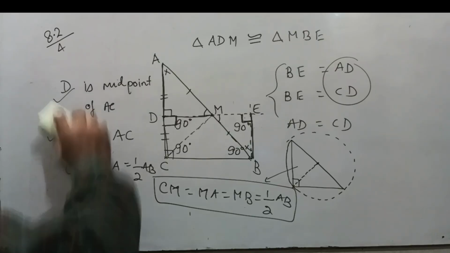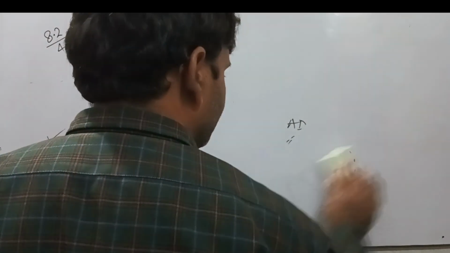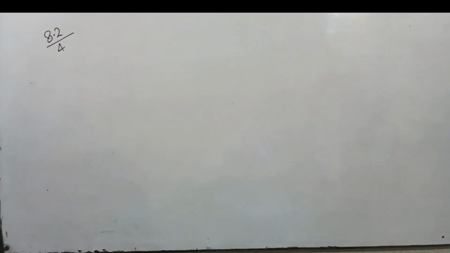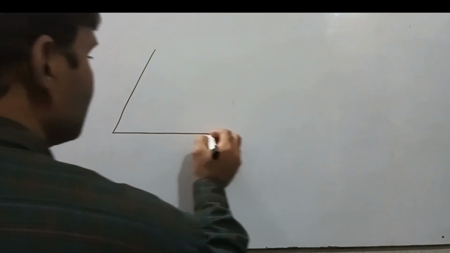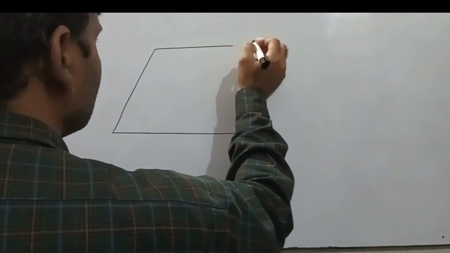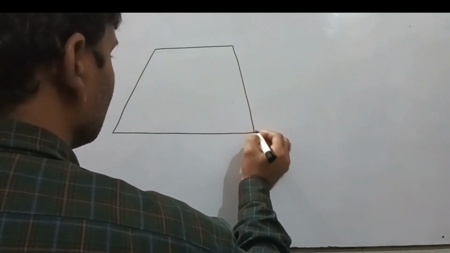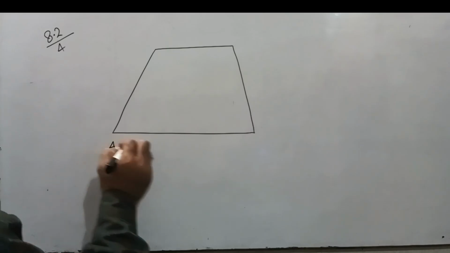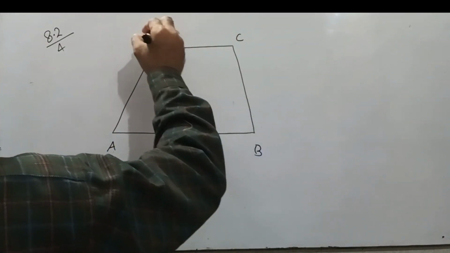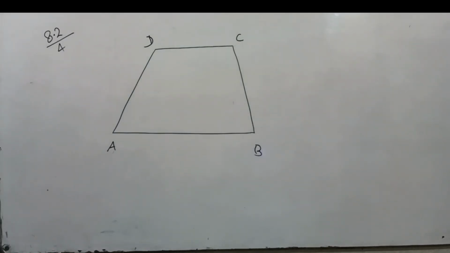Look carefully at question number 4. ABCD is a trapezium in which AB is parallel to CD. BD is a diagonal.